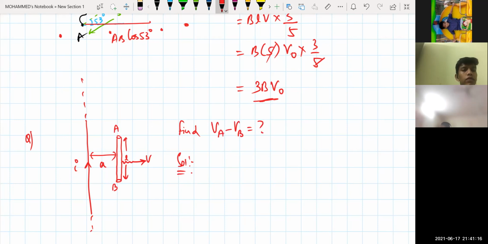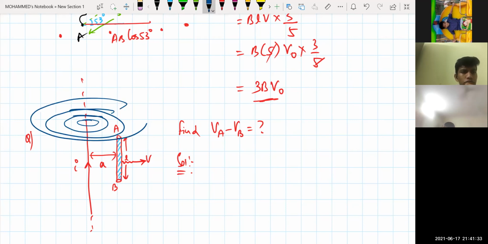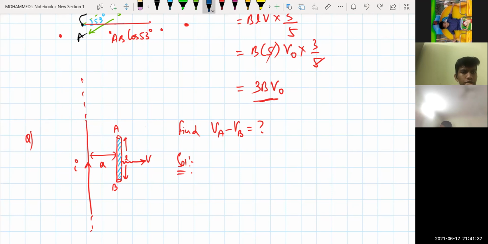What we are doing is keeping a conductor AB near a wire carrying a current of 5 amperes. You know very clearly that a moving current will always produce a magnetic field around it like this. If I take my right hand rule and keep the thumb in the direction of current, the curling of fingers will be moving inside. That means the magnetic field here is everywhere inside.